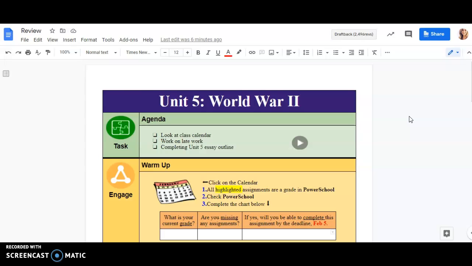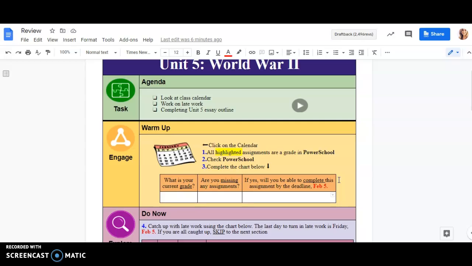For the agenda, the only things you're going to do are look over the calendar to see what assignments you're missing, work on late work, and complete the Unit 5 essay outline. Those are the three things you're going to do today. The very first thing you're going to do is a warm-up.